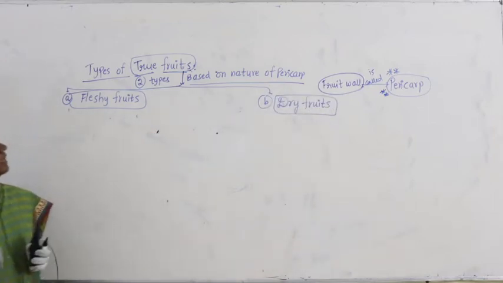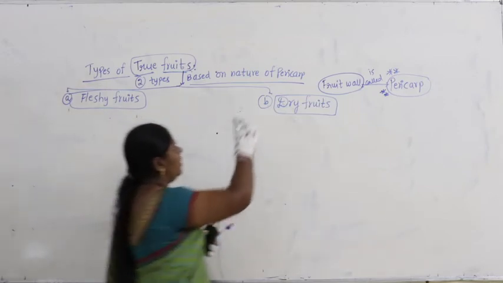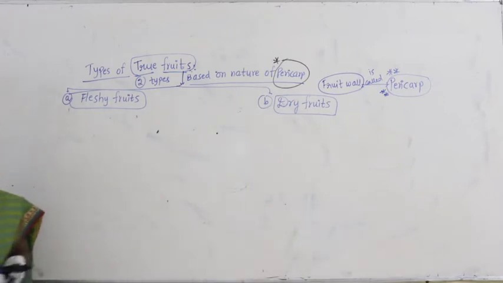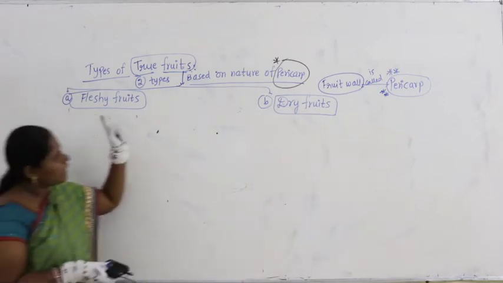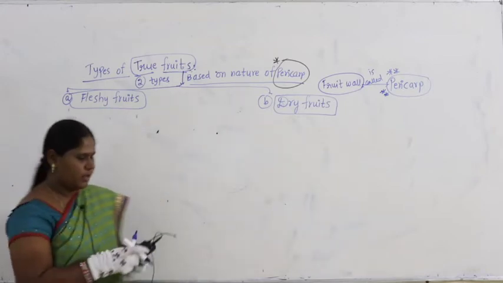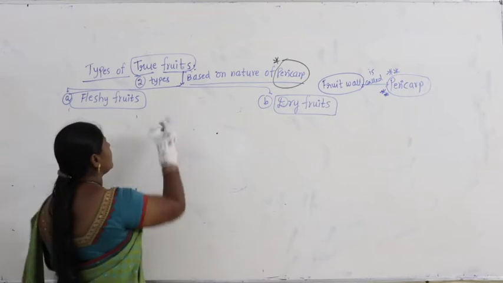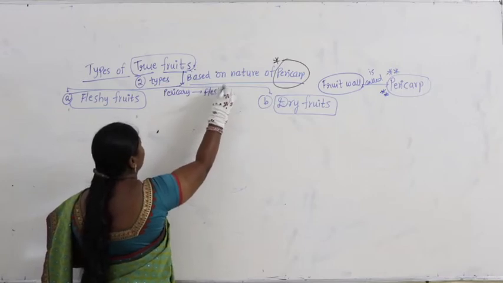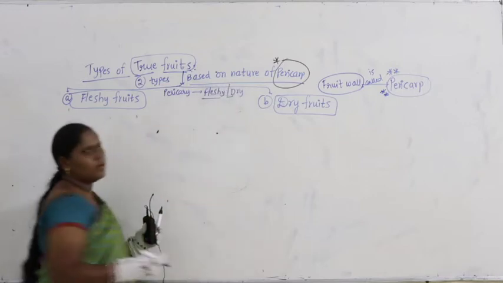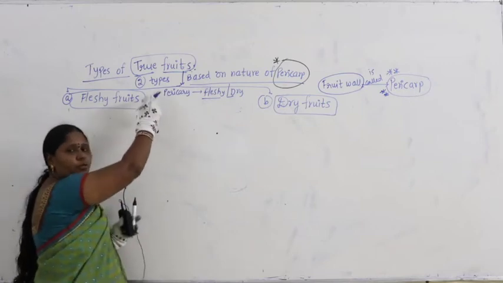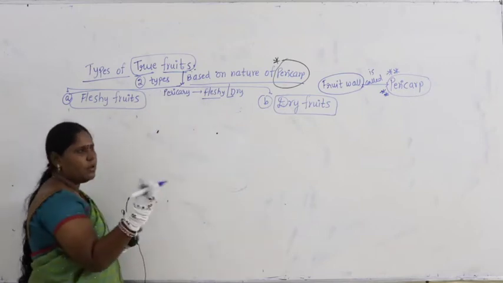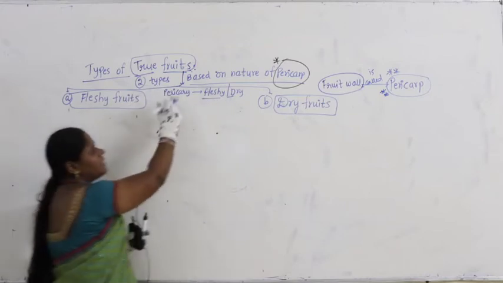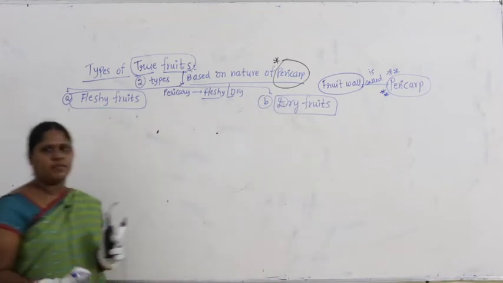Based on the nature of the pericarp, we divide the fruits into two categories: fleshy fruits and dry fruits. Why? Because the pericarp may be fleshy or it may be dry. What is pericarp? Pericarp is the fruit wall. If it is fleshy, they are called fleshy fruits. If it is dry, they are called dry fruits.